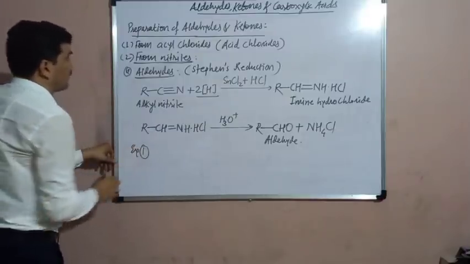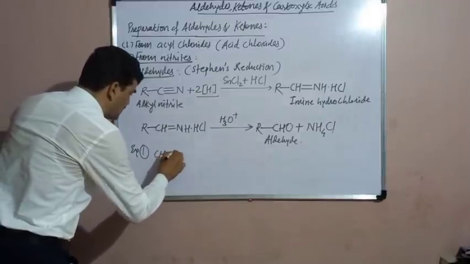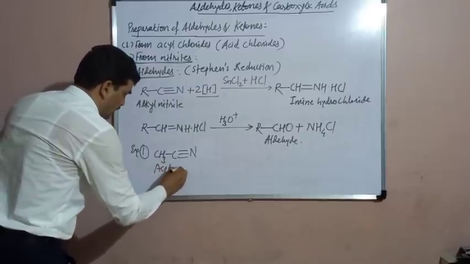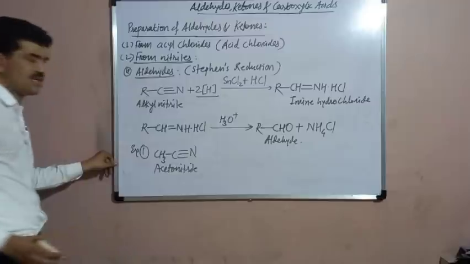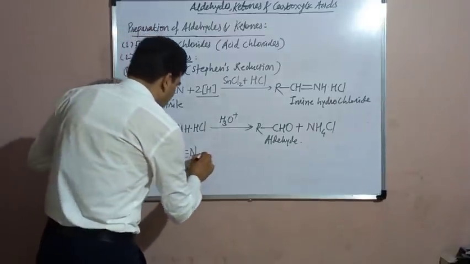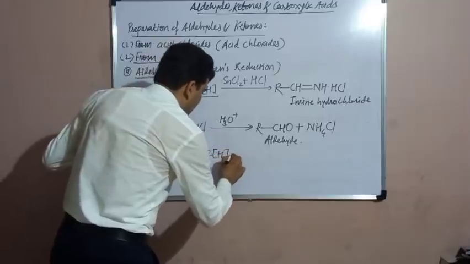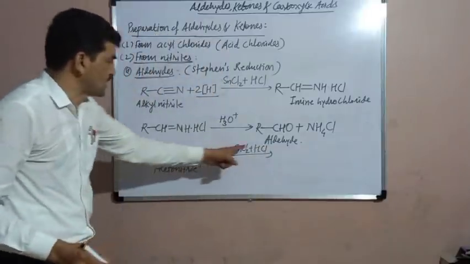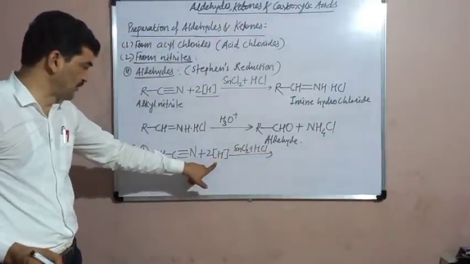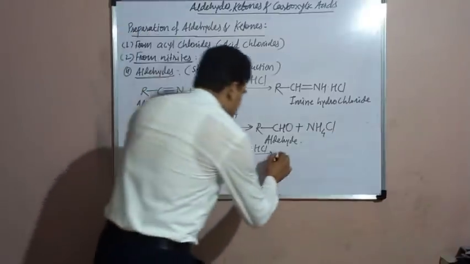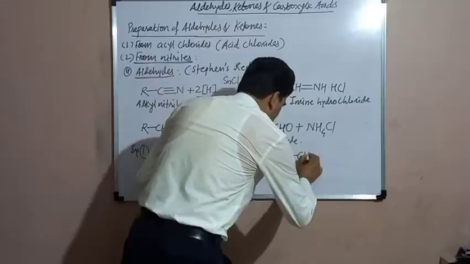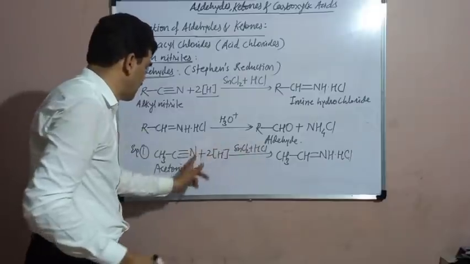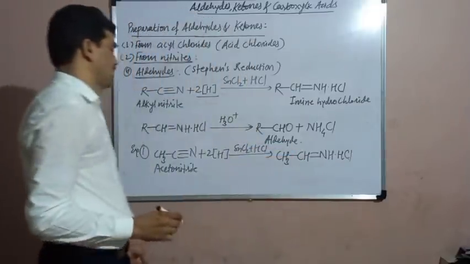Example. If here we take CH3C triple bond N, which is known as acetonitrile, methyl cyanide, when it is reduced by stannous chloride and HCl, the stannous chloride and HCl generate the nascent hydrogen which combines with the carbon and nitrogen. Then there is a formation of CH3CH double bond NH, HCl, and it is known as the imine hydrochloride.